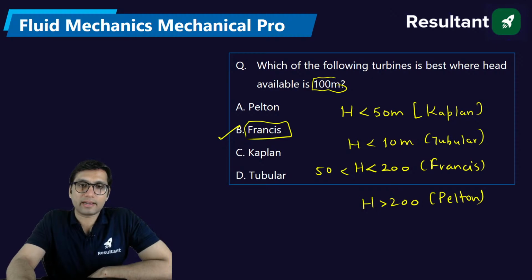The correct answer will be Francis for this question. I can see many of you have given the wrong answer. I am not able to understand why you are saying Kaplan for this question.